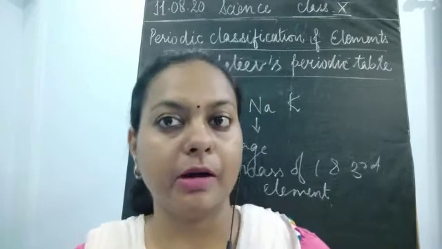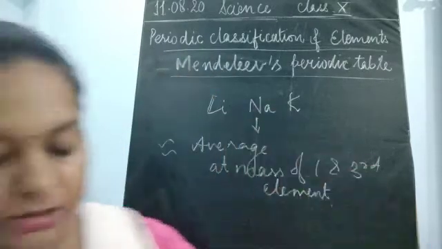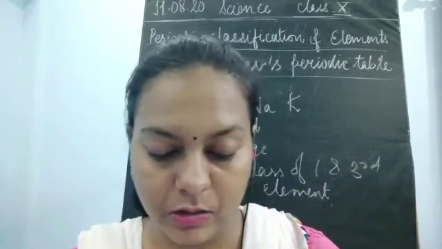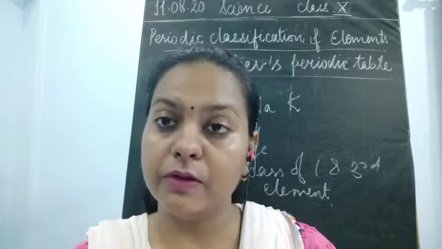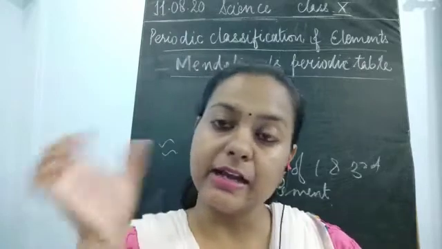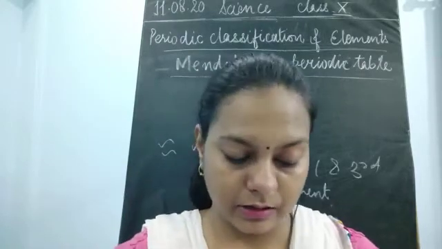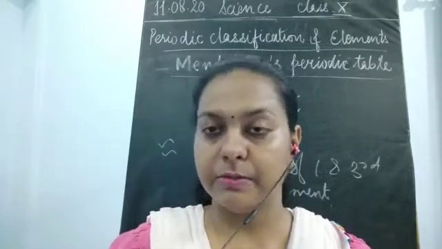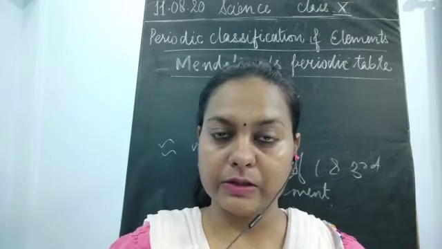So we have studied about Mendeleev's periodic classification, which was based upon many characteristics and features. He has taken up many properties. He has taken up the atomic mass, the physical properties, and chemical properties also.